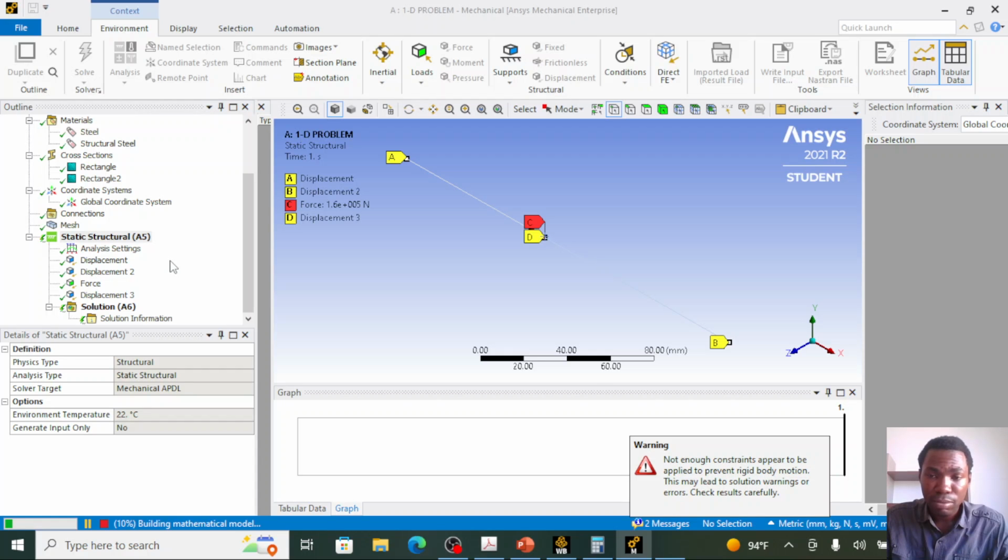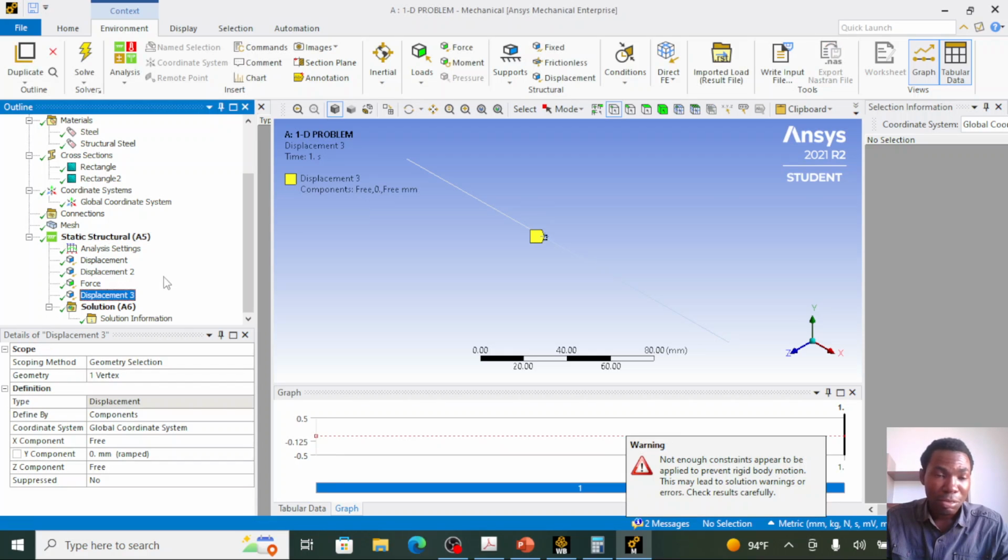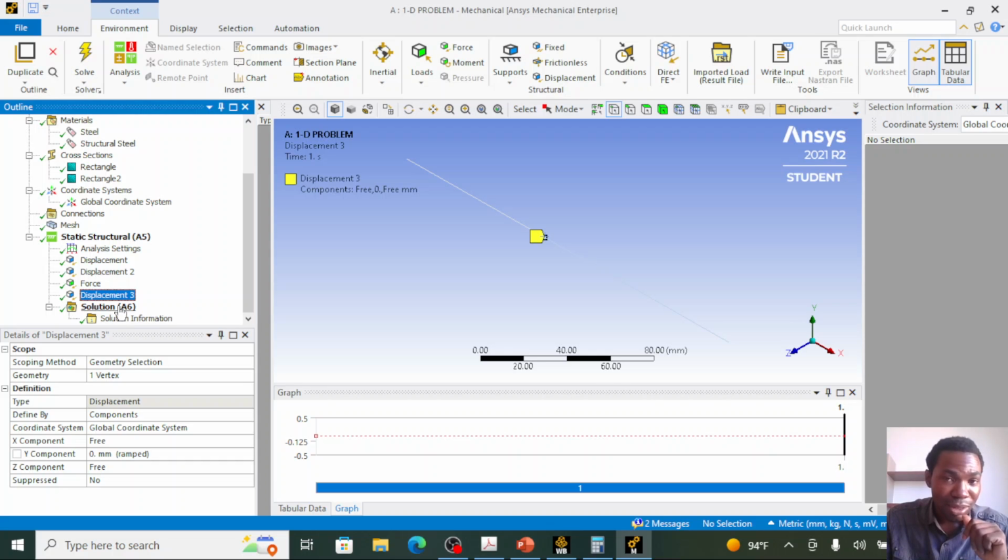Is there a problem? Not enough constraints appear to be applied. It's taking a while. Let's see what happens. I'm sure we are not going to have any problem because I've done this before. Under the solution, we see the green check, meaning we don't have any problem. So we can show our result. We need to tell ANSYS what result we want to see.